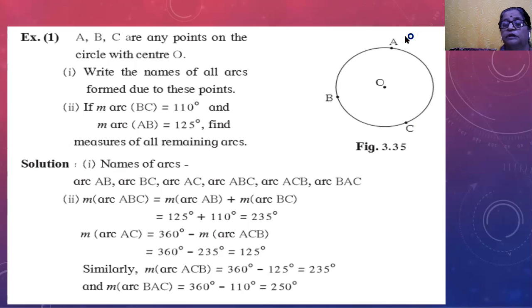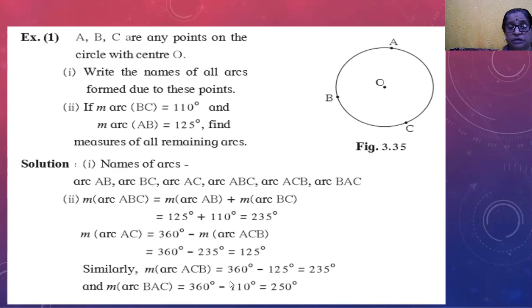We know that the total measure of the circle is 360 degrees. Then we will subtract arc ABC, so arc AC is equal to 360 degrees minus 235, which is equal to 125 degrees.